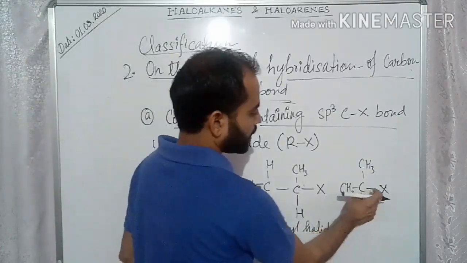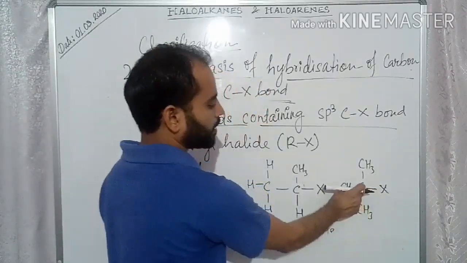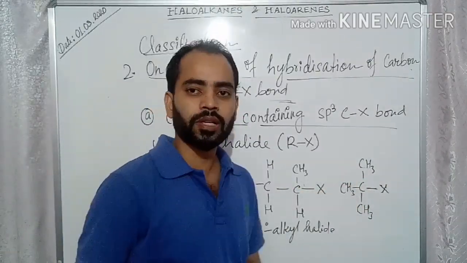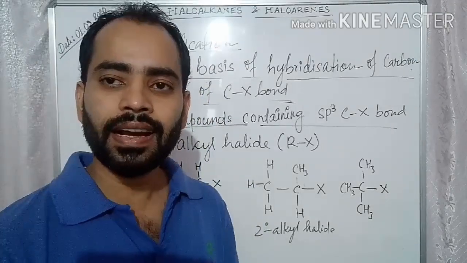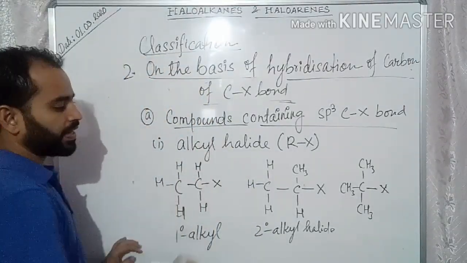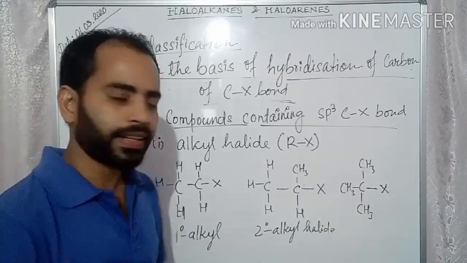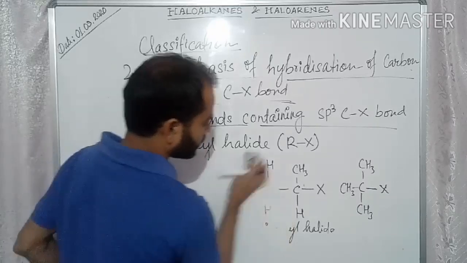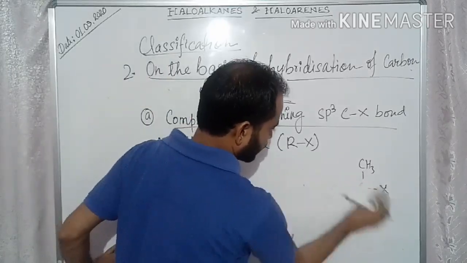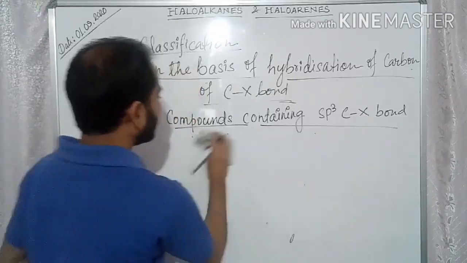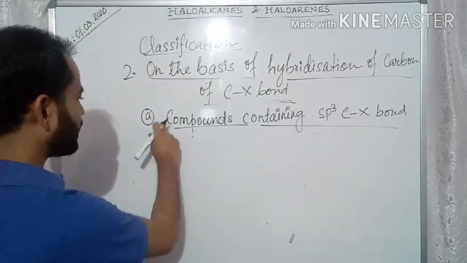So you see, this halogen is attached to this carbon atom, and this carbon is directly attached to 3 different carbon atoms. So it is a tertiary alkyl halide. So first, alkyl halide can be primary, secondary and tertiary alkyl halide. Number 2 under this category,